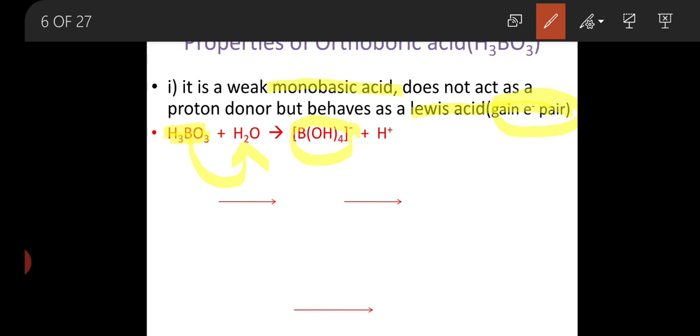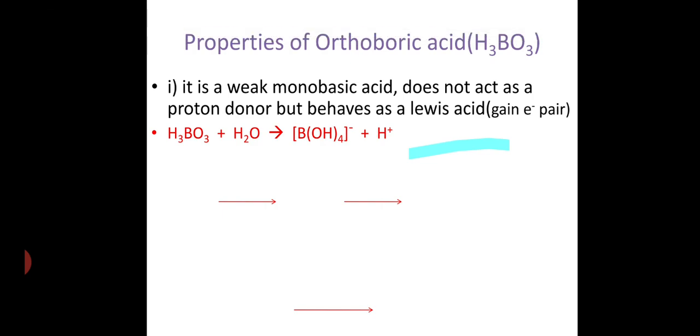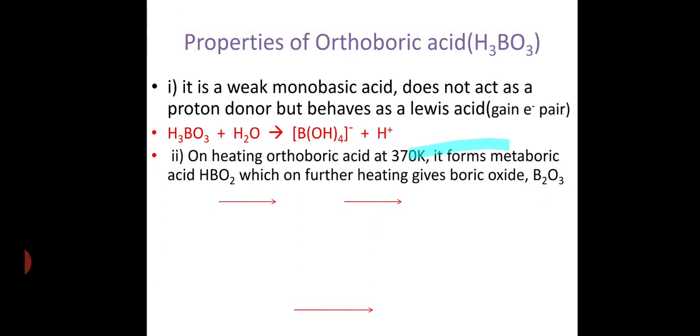This H plus ion is again gained by the tetrahydroxy borate, which reverses to form the orthoboric acid, nothing but the H3BO3 molecule. This is the simple explanation, and due to this property only they are known as Lewis acids.